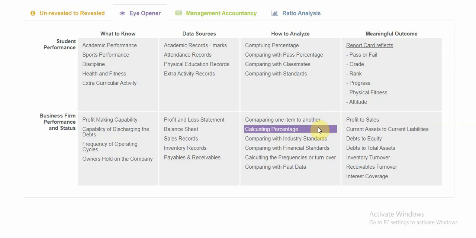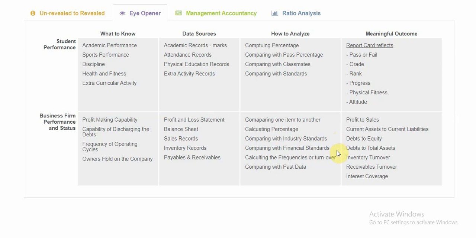Then we have percentages. This is obvious again. We calculate percentages like GP percentage, then net profit percentage, and then compare with industry standards. This also happens very usually, because for example, say I have a company and I'm making a profit of 20%, and in my industry other companies like me are making a profit of 25% or 30%, then I will say that I am below the industry standards. So I will have to probe more and locate where I have made faults and why I am not able to meet the industry standards.